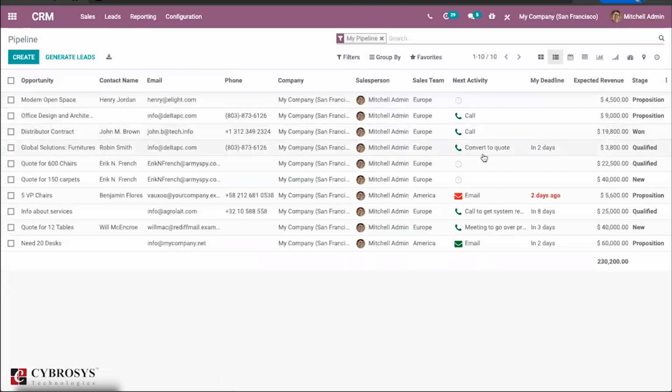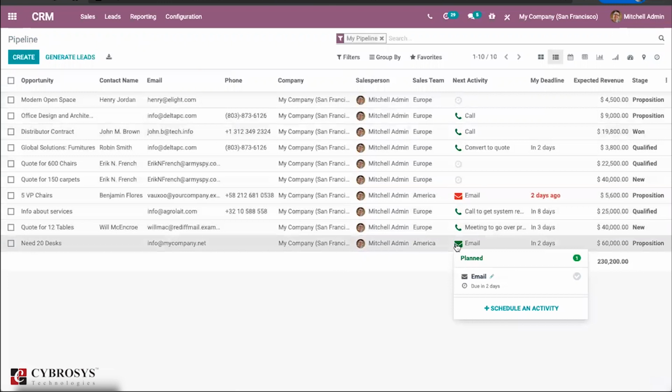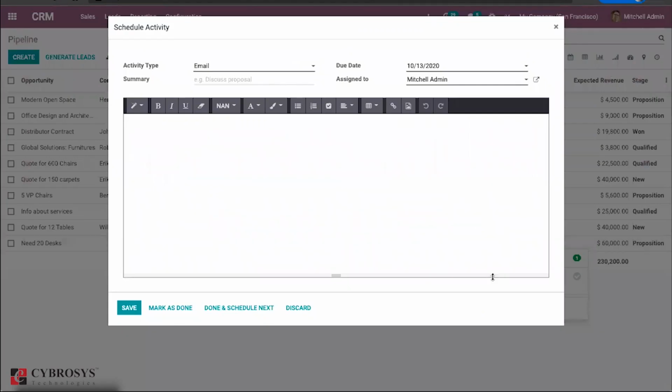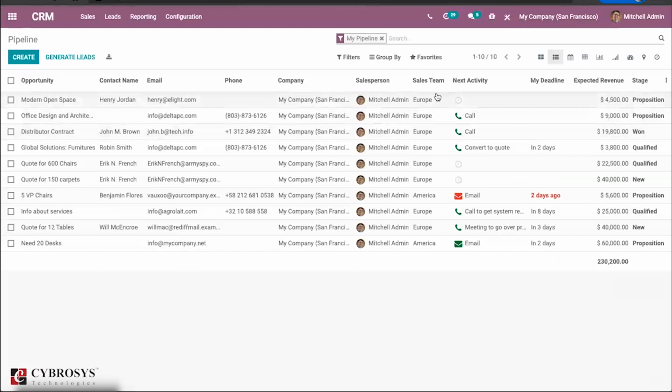There is an already available activity here. Once you click on the icon, it will pop up the activity view. You can click on it and edit and make the changes, whatever they are. So you need not go into the form view to schedule an activity or make changes there. Here you can directly have the details.